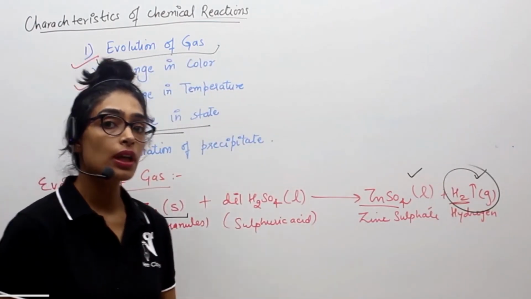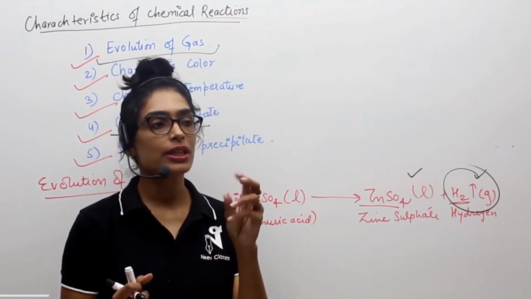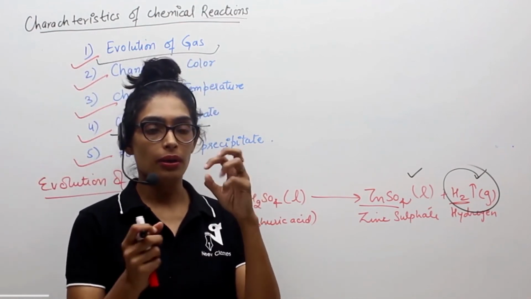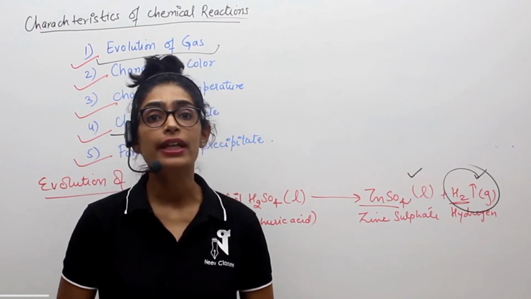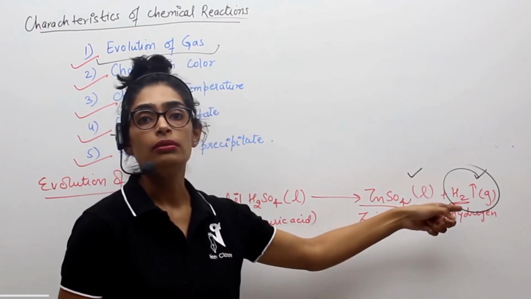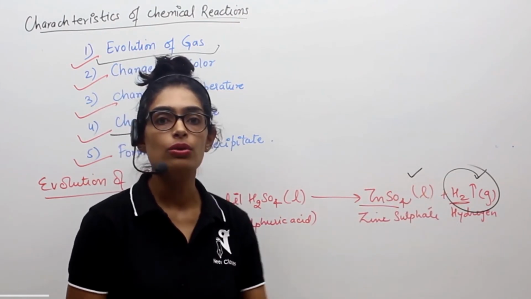How will we observe that the hydrogen is getting released? The effervescence of hydrogen will come out. You will see the bubbles coming out of the solution. How will we test whether this gas is hydrogen only? They do ask such kinds of questions, that how will you test that the gas which is coming out is hydrogen?